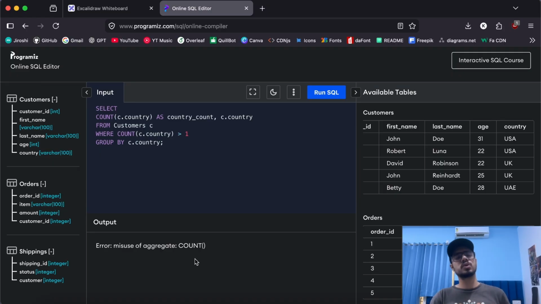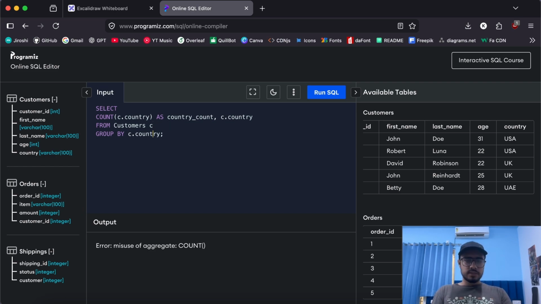Now this was supposed to happen because if you try to Google it, where does not support aggregate functions. Where is therefore simple filtering, filtering over basic rows and basic logic, right? It does not support aggregate calculations and aggregate filtering. So what do we do now?